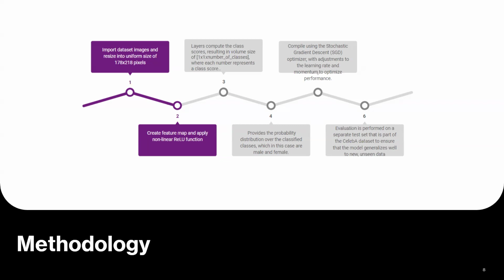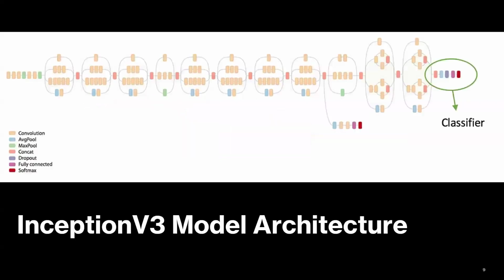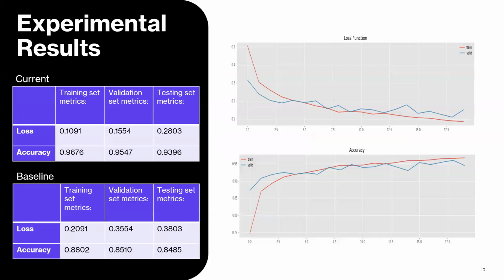Later on we pass it through the Inception V3 model, which we'll discuss in the further slides. So the Inception V3 model architecture is given in this image, where it's a very complex architecture which uses convolution, average pool, max pool, and dropout, and other such layers to compute.